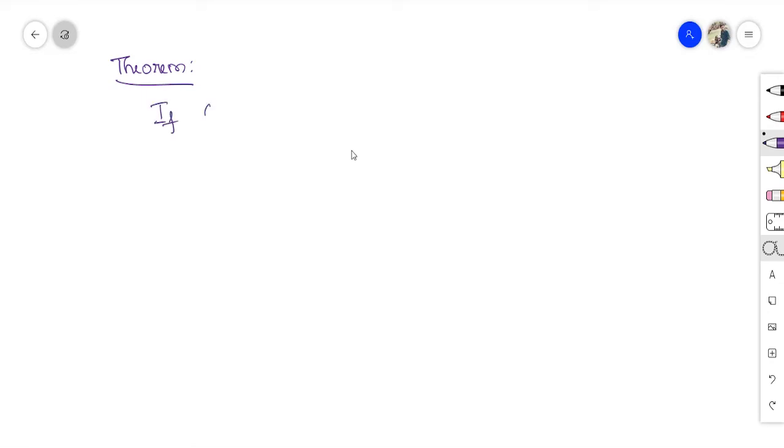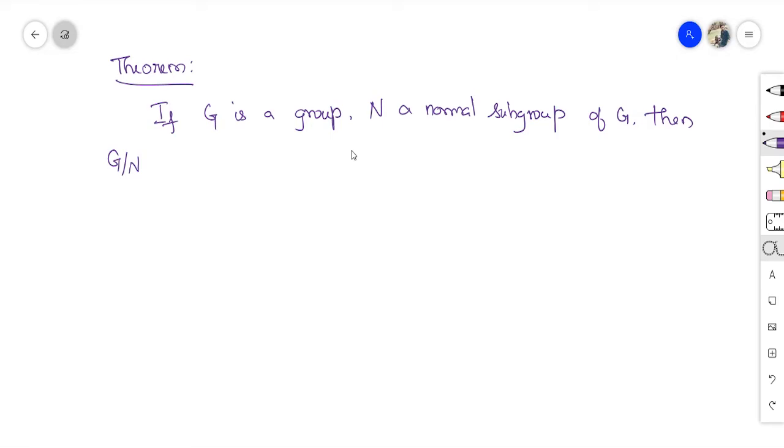If G is a group, N a normal subgroup of G, then G over N. What is G over N? A new notation. G over N is nothing but the collection of all the right cosets of N in G. That's called G over N.